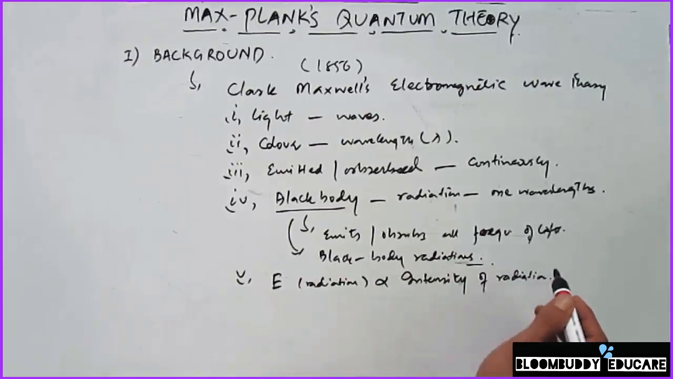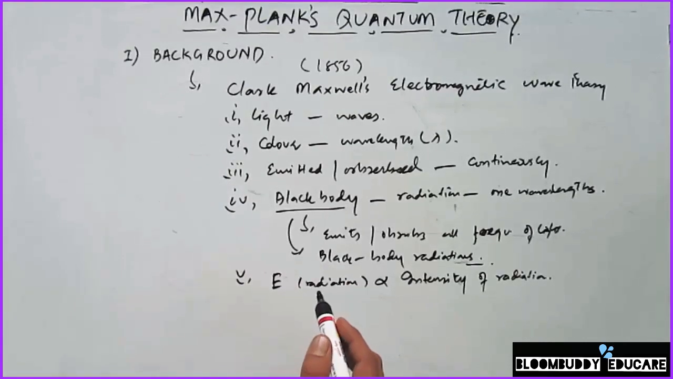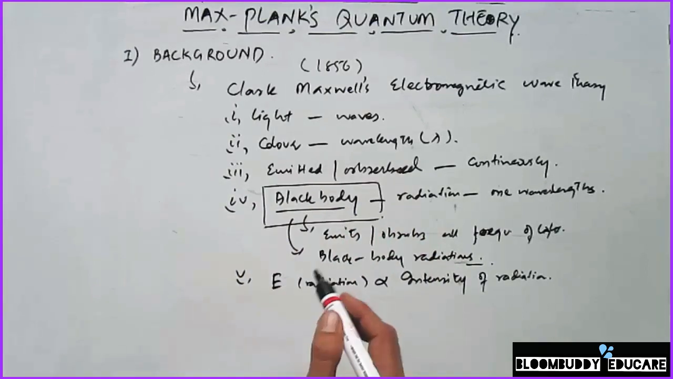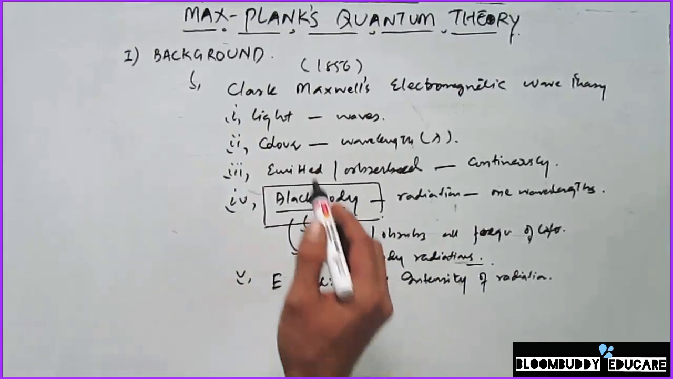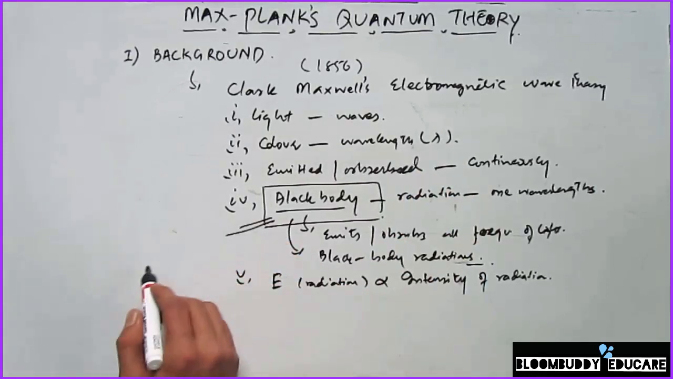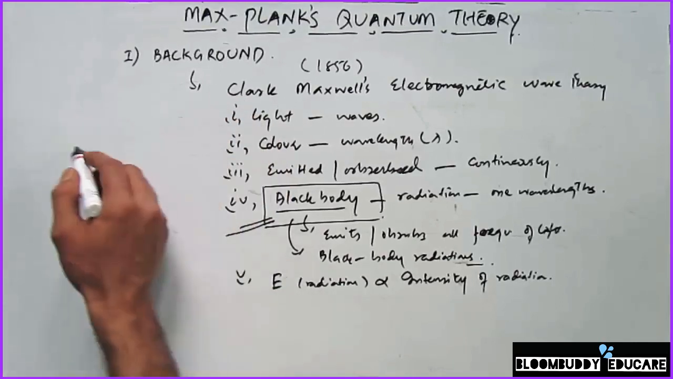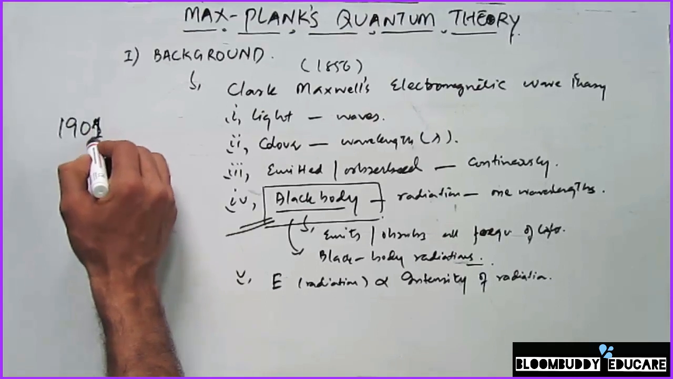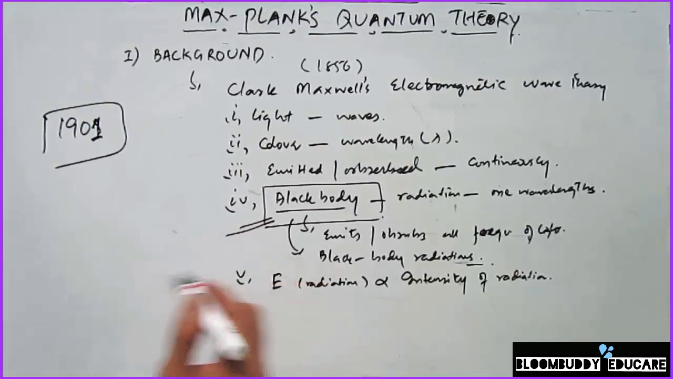So these are some of the important postulates of Maxwell's electromagnetic theory, and this theory was unable to explain the black body radiations. It could not account for different things, and it was also unable to explain the photoelectric effect. And only after Max Planck put forward his quantum theory of radiation in 1901 was it possible to explain the black body radiations as well as the photoelectric effect.